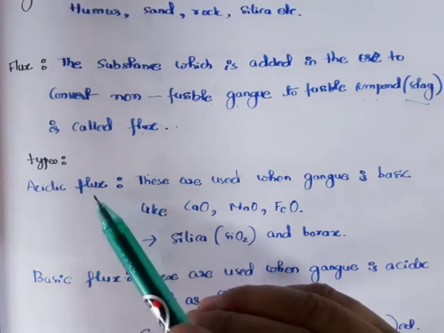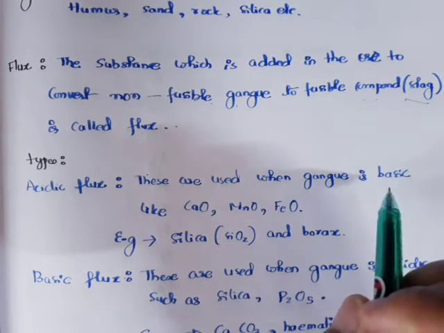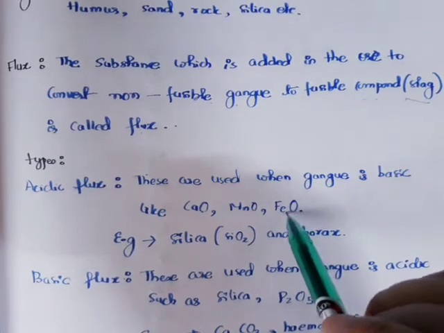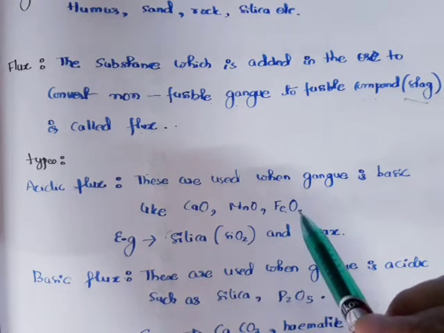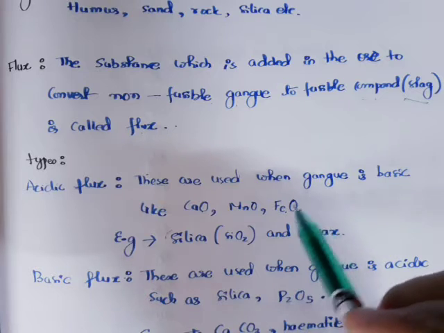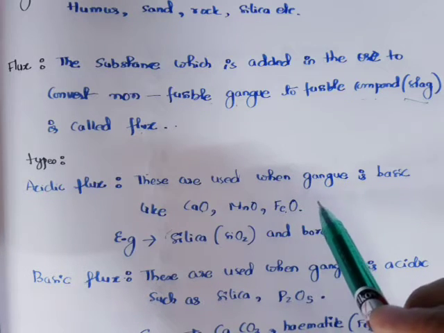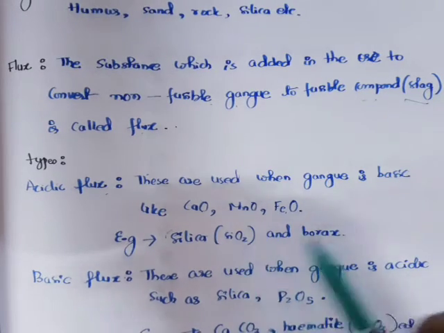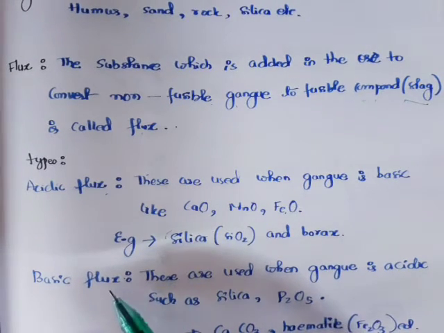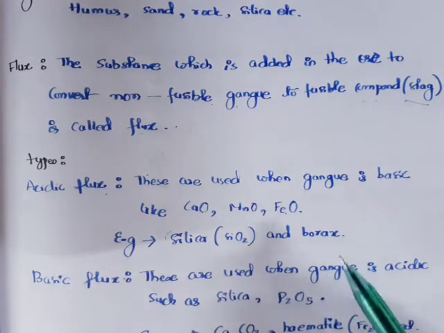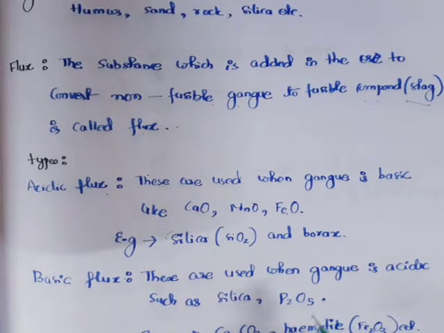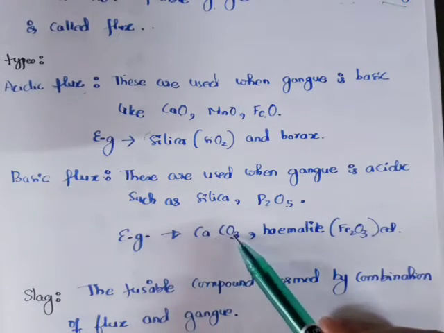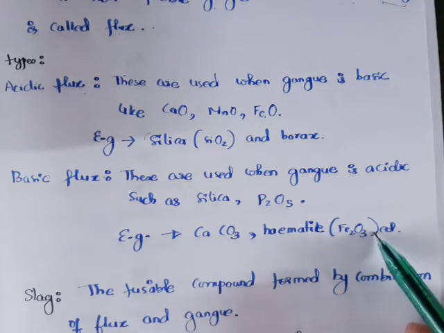Acidic flux is used when your gangue is basic in nature. So if your gangue is calcium oxide, manganese oxide or iron oxide, these are all metallic oxides, basic oxides, right? So in order to convert these to a fusible mass, acidic flux is used, like silica and borax. These two are acidic in nature. Now next is basic flux. This basic flux is used when your gangue is acidic, like silica or phosphorus pentoxide. At that time we use basic flux like calcium carbonate and hematite, iron oxide.